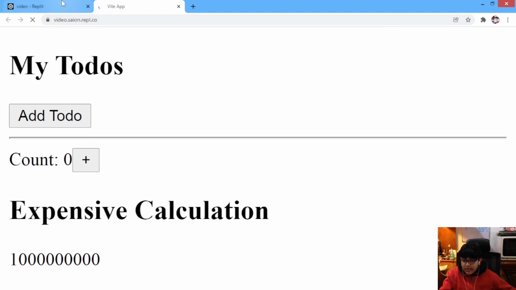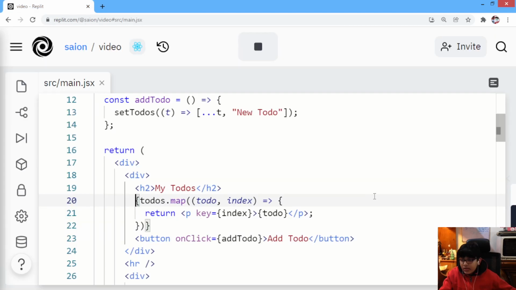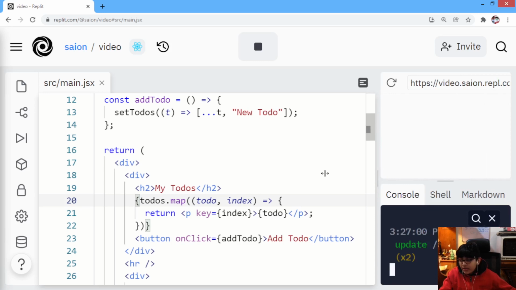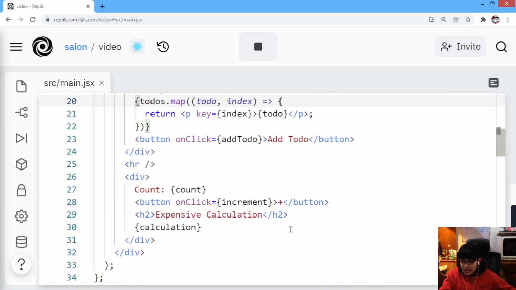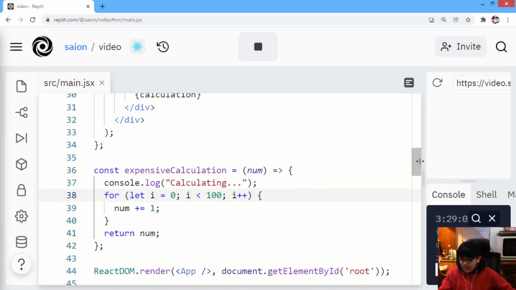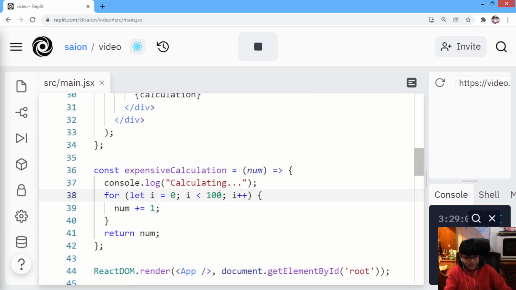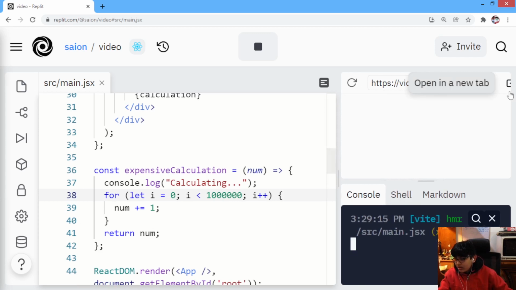Just hanged, I think. I think it is hanging because it is a very expensive calculation, right? And this may crash my video, so I'll reduce this to 100, right? We won't see lag in this. That's not fair. Let's do it 1,000, 10,000, 100,000, 100k, a mil. 1 mil is okay.